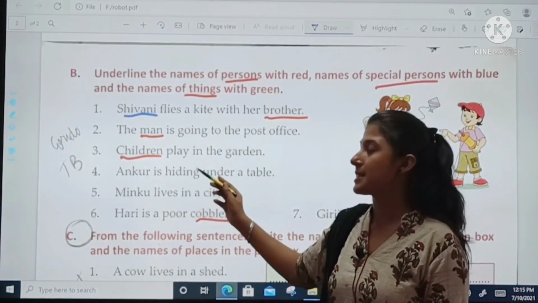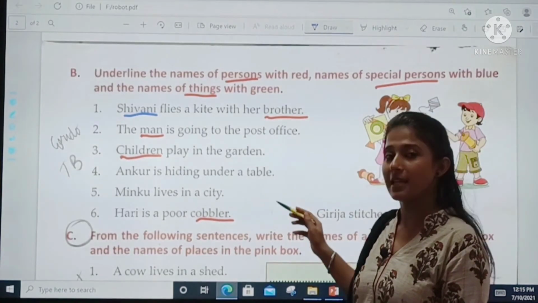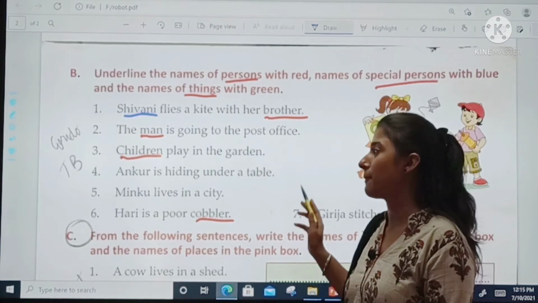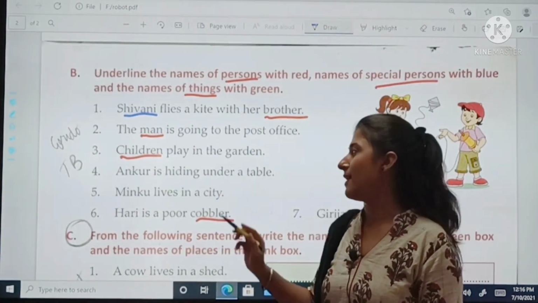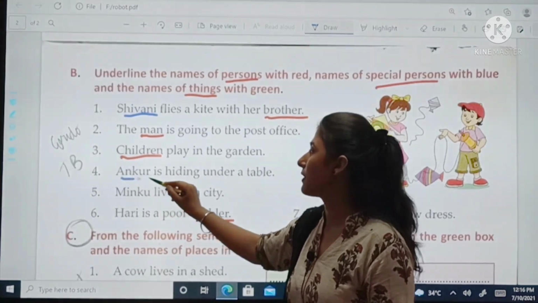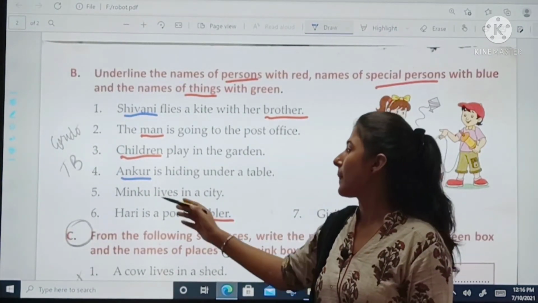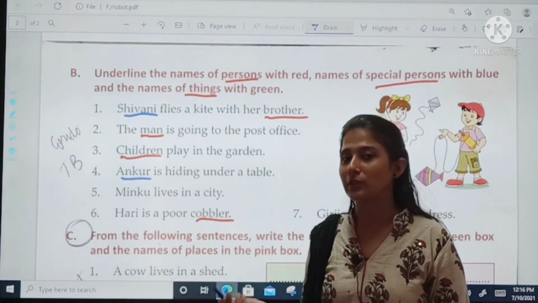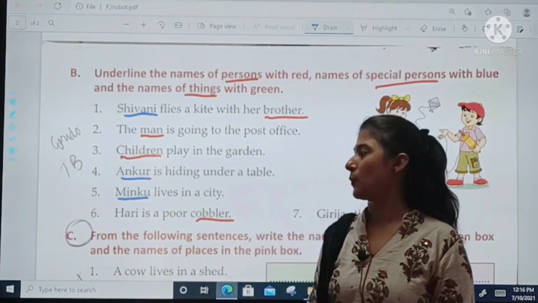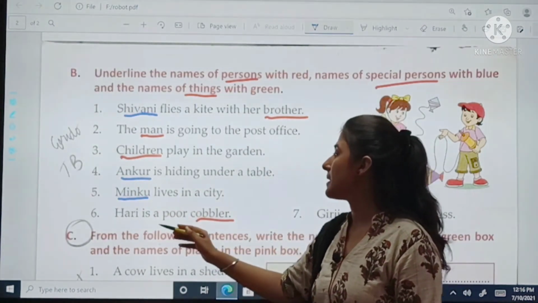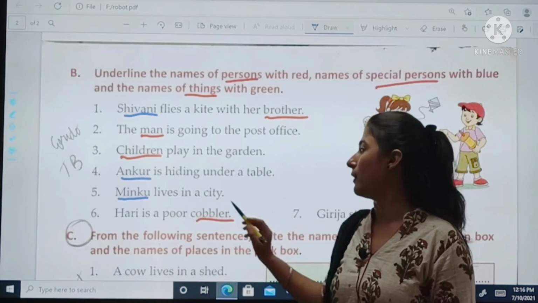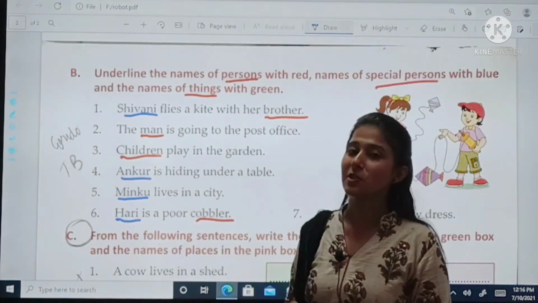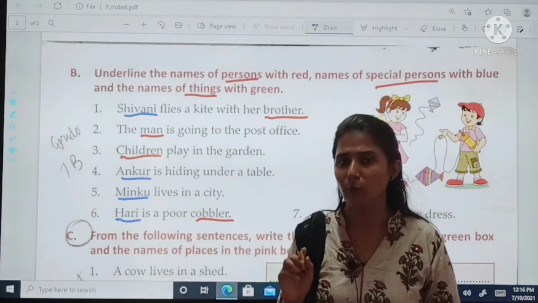Ankur is hiding under a table. Tell me what will be the answer? Ankur, because here we know the name of the boy. Minku lives in a city. Again we know the name Minku. So we'll underline. Hari is a poor cobbler. See, what is the name of the cobbler? Hari. So this becomes a special name. Now the work of blue pen is also done.